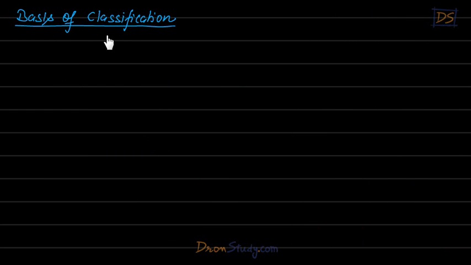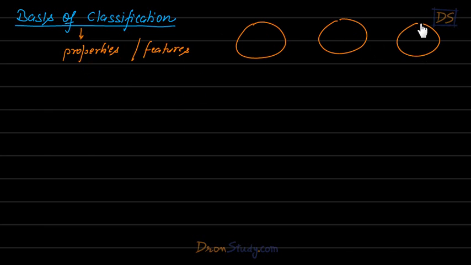Now students, basis of classification. So what will be the basis of classifying living organisms? So students, that will be properties. Properties or features or characteristics of the living organism. As I already told you, we'll make different groups. All the living organisms having similar features will be put in one group, then all the other organisms having similar features will be put in another group, and so on, students, right?